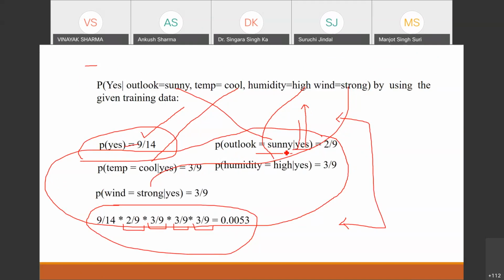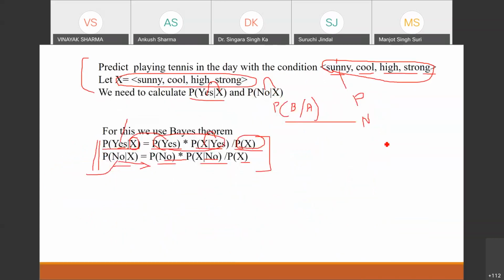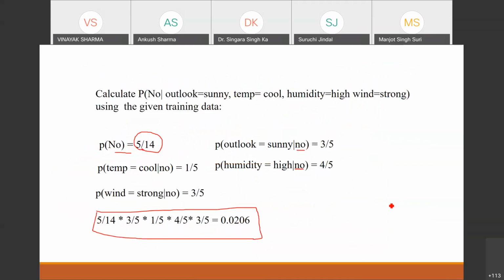What are the probabilities of these features, such as outlook is sunny? For this purpose you can use this table directly, right? Yes, please. Is it similar?